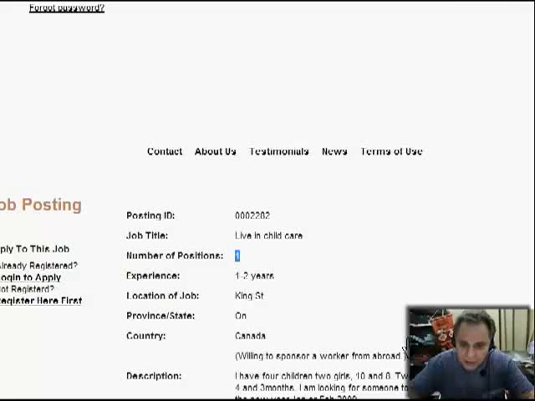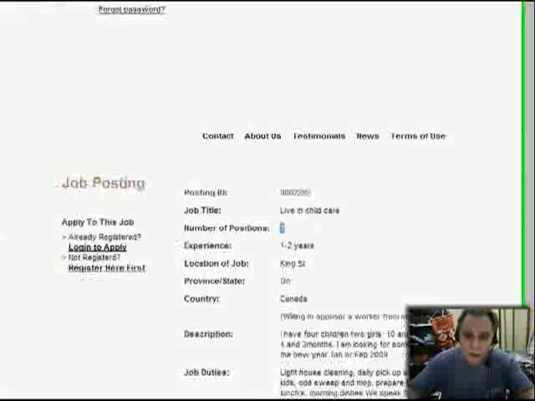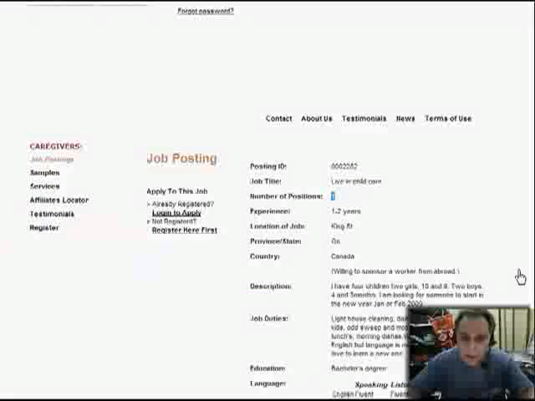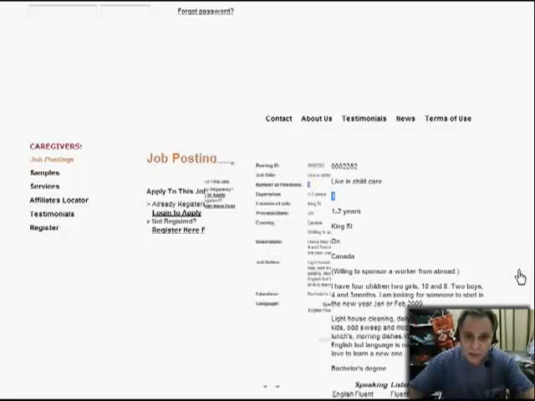It tells you the address where it is. Willing to sponsor a worker from abroad. Okay, so there you go. So they're willing to actually sponsor you if you live in another country. Here's your chance to immigrate to Canada, right?